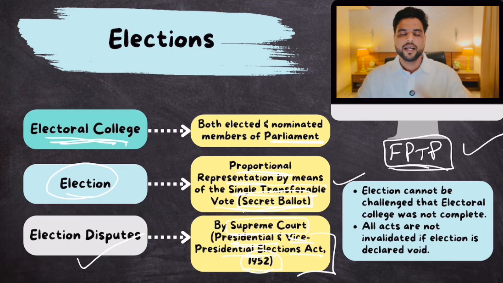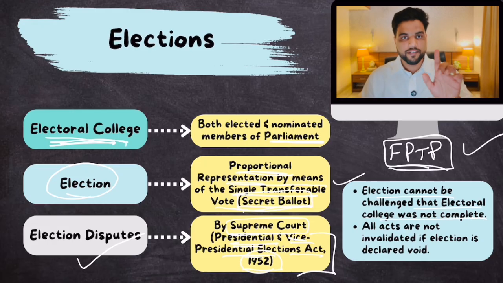By the way, you cannot raise an election dispute if the electoral college was not complete. If in the electoral college some 10-20 members were absent, they were not voting, you can't say that this election is not valid and therefore I'm raising an election dispute. So the constitution makes it clear: election cannot be challenged on the ground that the electoral college was not complete.